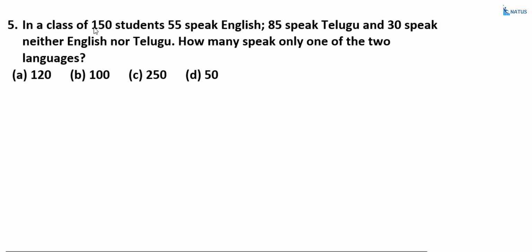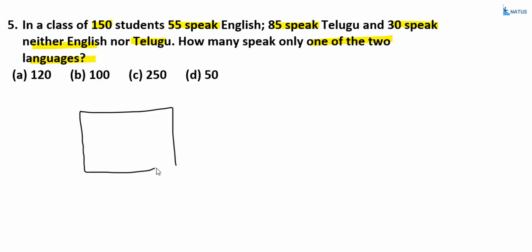In a class of 150 students, 55 speak English, 85 speak Telugu, and 30 speak neither English nor Telugu. How many speak only one of the two languages, that is either English or Telugu? Now, total 150 students, and here two languages are there.